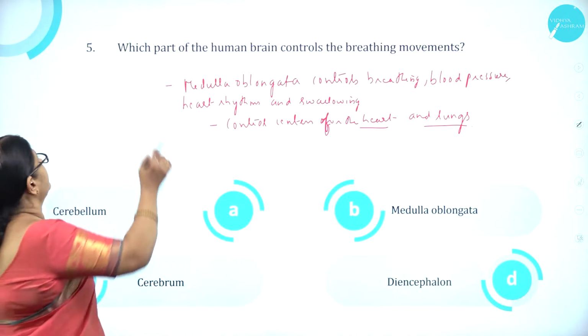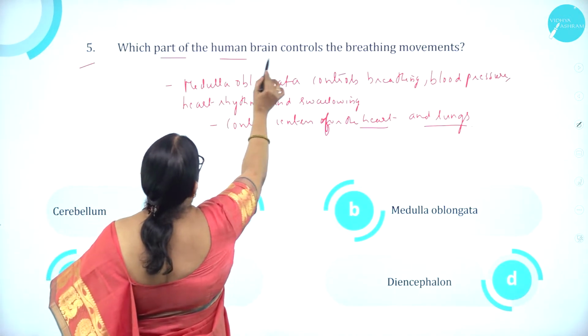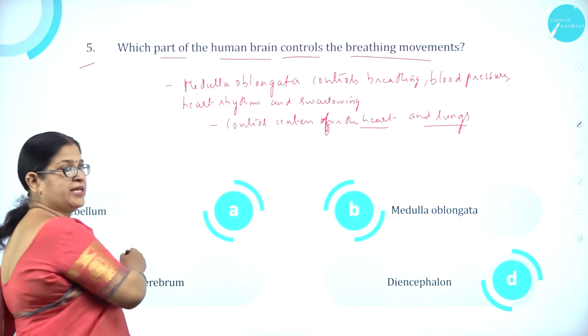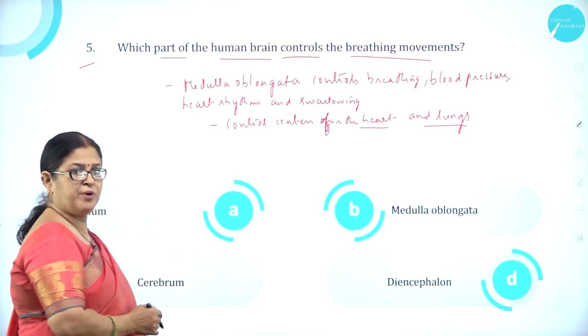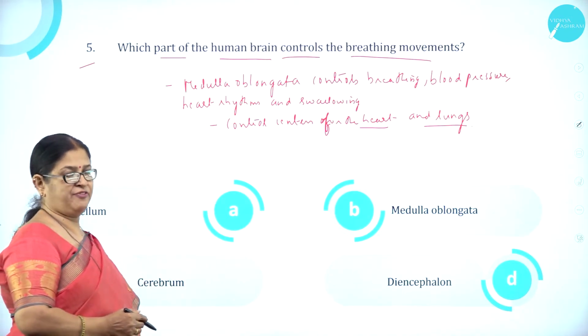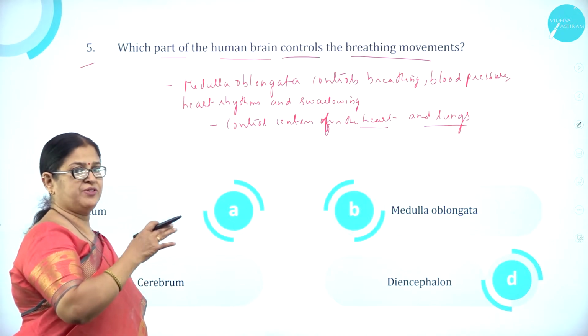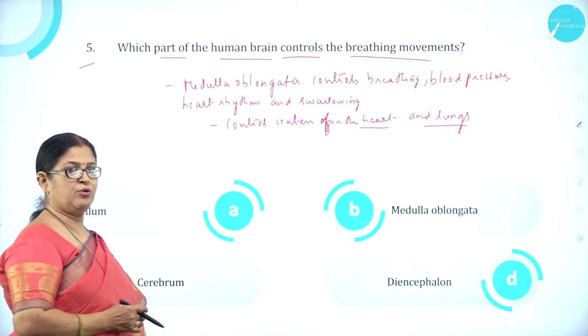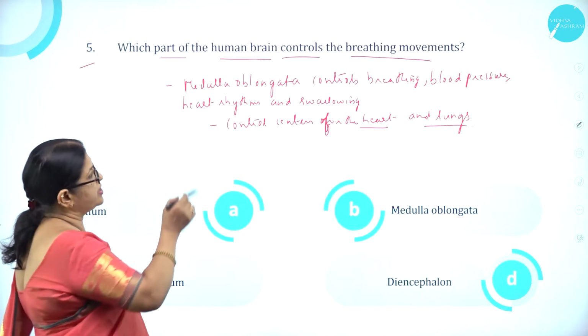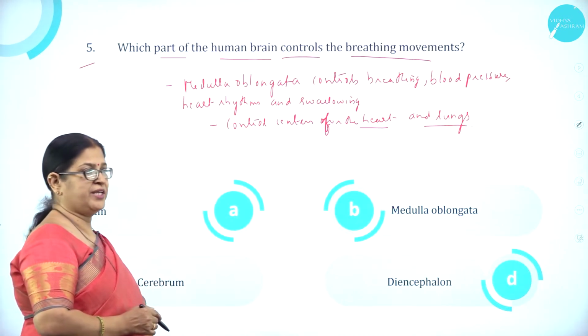Moving on to question number 5. Which part of the human brain controls the breathing movements? Option A cerebellum, option B medulla oblongata, option C cerebrum and option D diencephalon. As we know, the different parts of the brain are mainly involved in controlling various physiological processes, and what is that part of brain which is responsible for controlling the breathing movement?